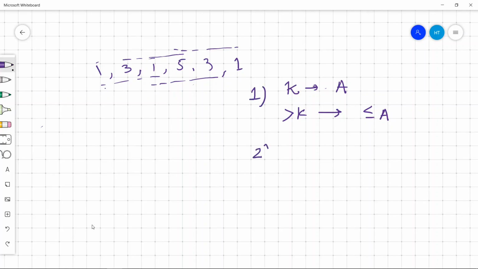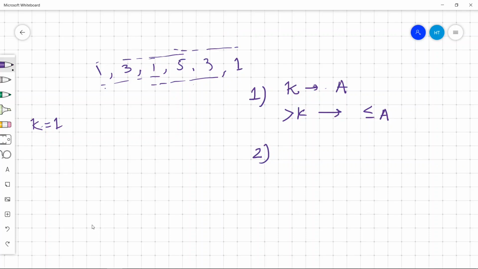The second observation is that suppose we have to calculate the answer for k equals 1. For k equals 1, all the elements must be the same. Whatever it is, the answer is going to be that value. So suppose we had 2, 2, 2, 2, 2 and 3, we do not have an answer for k equals 1. But if we had 2, 2, 2, 2, 2 and 2, the answer would be 2. So we need to have all the elements as 2 for k equals 1.